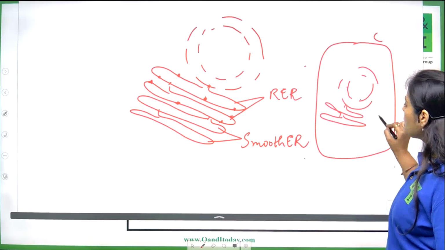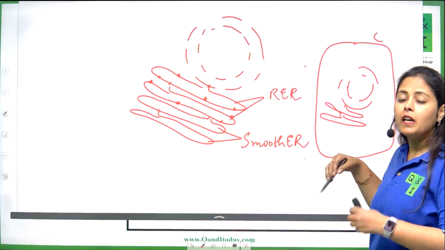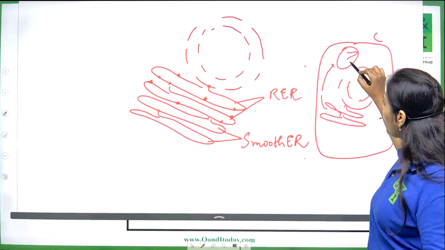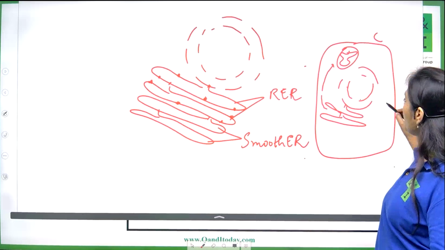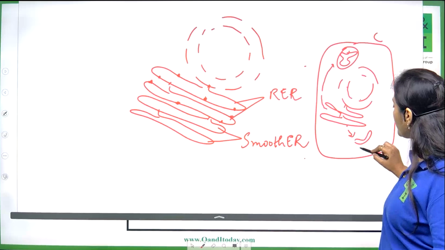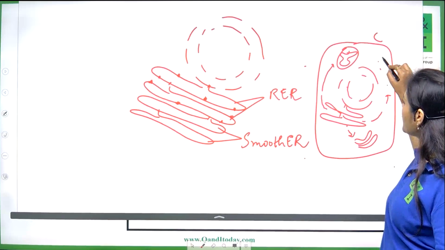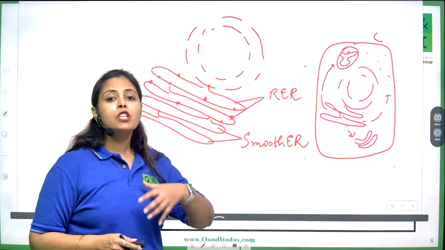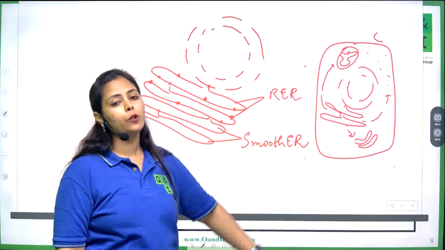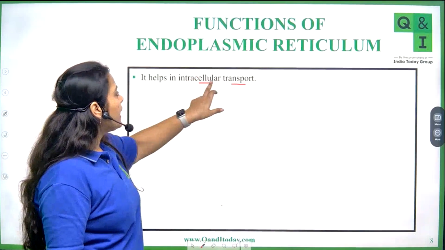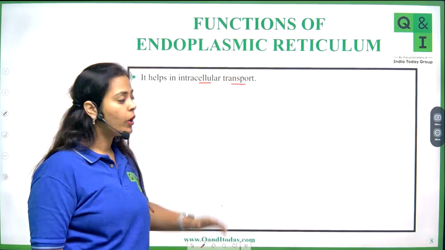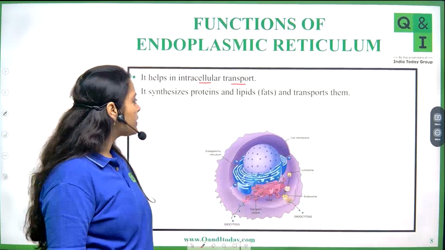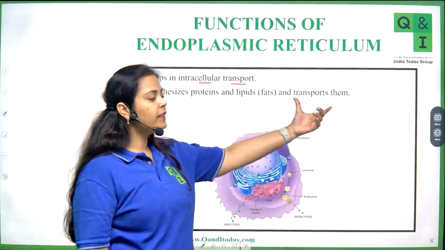Once molecules are being manufactured or modified in this endoplasmic reticulum, suppose they need to be transported to the mitochondria, or transferred to the Golgi apparatus or any other cell organelle somewhere in the cytoplasm. All this intracellular transport is being initiated where? At the site of the endoplasmic reticulum. So it helps in the intracellular transport of molecules. See, this is the endoplasmic reticulum, this is the Golgi apparatus, and this is the entire cell. It synthesizes proteins and lipids and transports them.